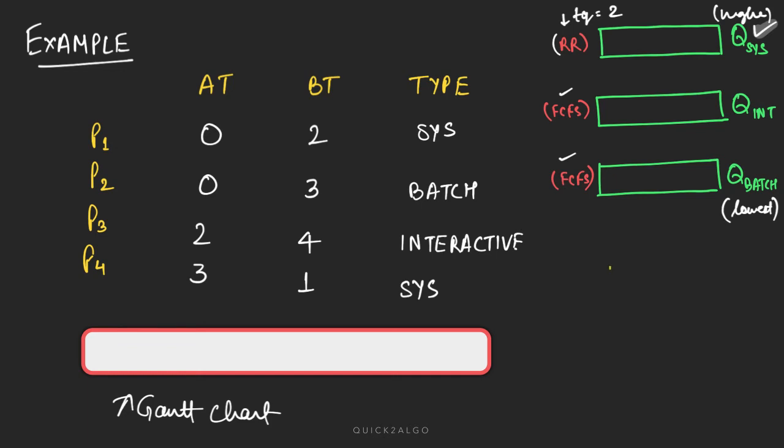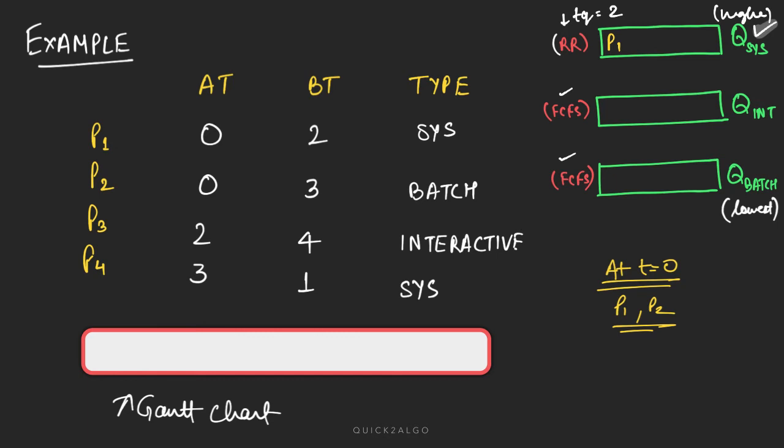Now see, at t equal to 0, what are the processes we have in our ready queue? We have P1 and P2, because their arrival time is 0. P1 has come, so let P1 be a system type process, so it will go in the system queue.